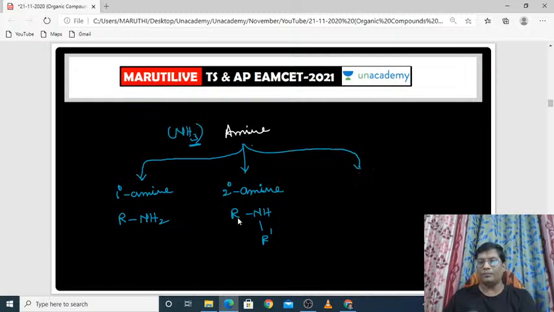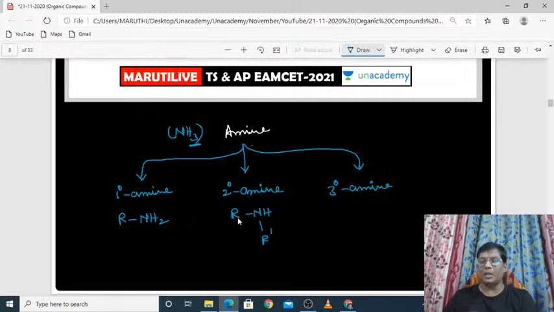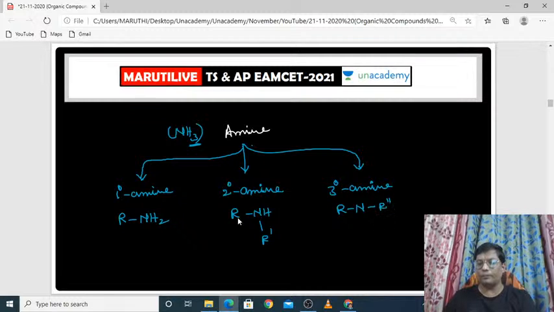In the same way, suppose if you take tertiary amine, ఎలా చెప్తాం tertiary amine? This hydrogen also can be replaced with another R. This is R dash, that is R double dash alkyl. So nitrogen పైన ఉండే three hydrogens కూడా, if it replaces with all the alkyl groups, then we can say that it is tertiary amine. So amines can be classified into three. Basically, one is primary amine, secondary amine and tertiary amine.